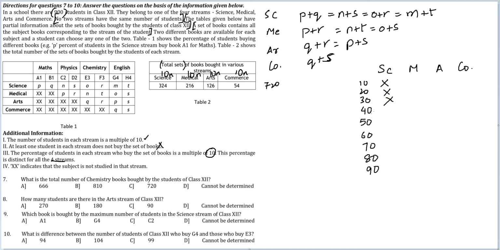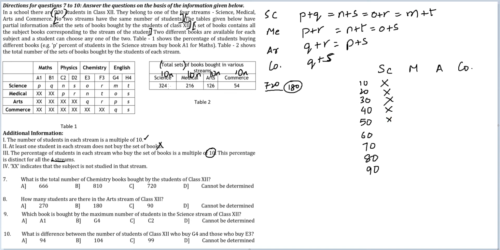If this was 40%, this divided by 2 gives me 162, and 162 into 5 is 810. If you had 810 people in science, then it will be a problem. You can only increase the value of any of these groups by a maximum of 180, so you cannot be taking it to 800 something. So 40 is also impossible. 50% is impossible, because if you double this, you will reach 648, which is not a multiple of 10. So 50 is impossible.